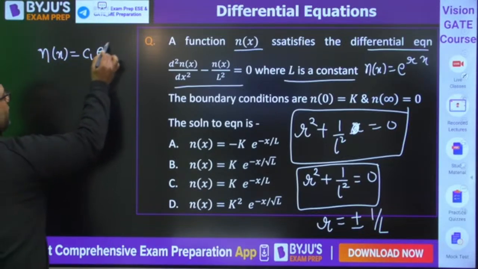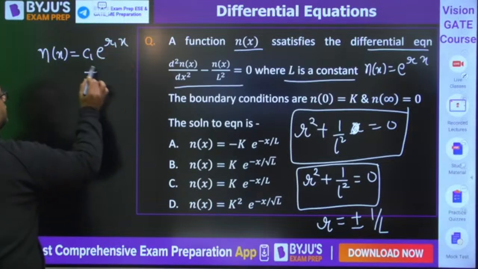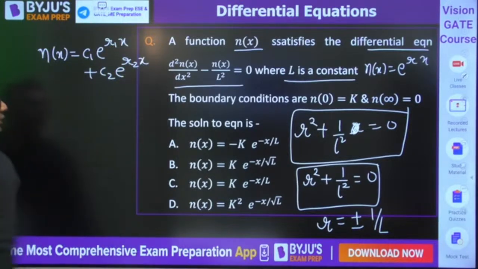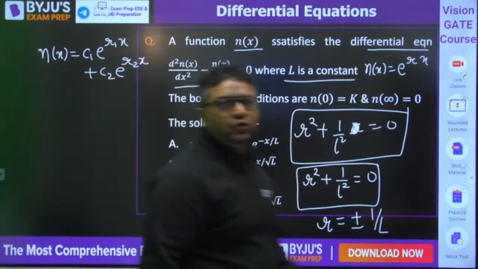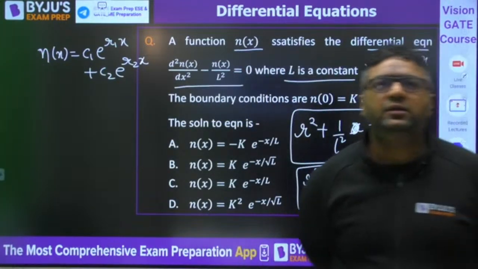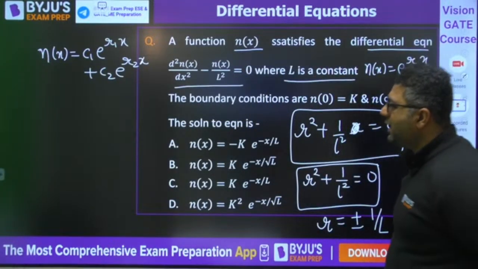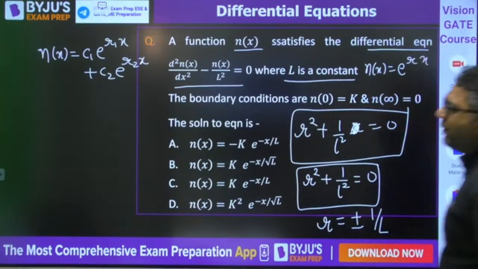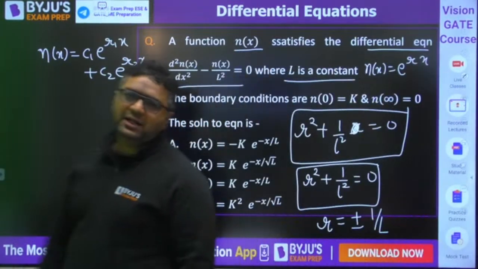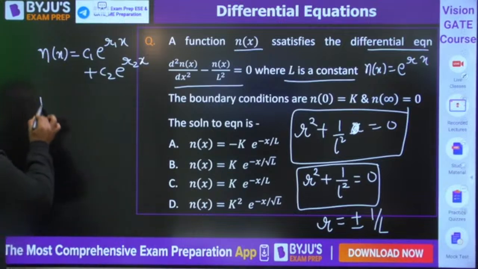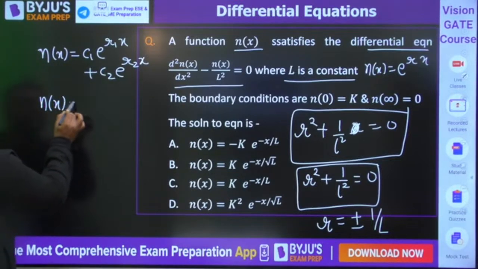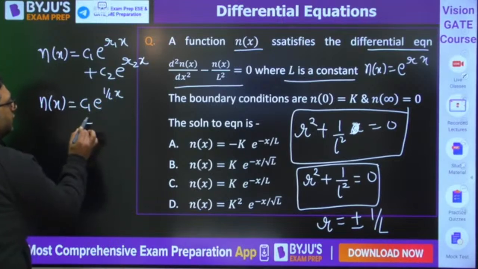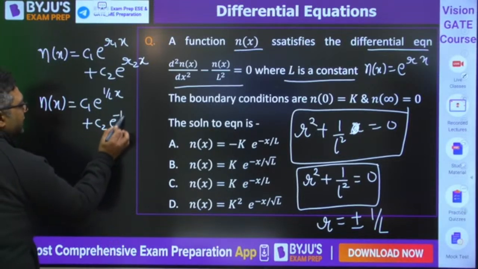C1 e to the power r1x plus C2 e to the power r2x. You need to find out the solution of this equation. Solve it, guys. The last question for CF, then we will enter into PI. When you put the value, you will get the answer very easily. The answer will be coming out to be nx equals C1 e to the power 1 by Lx plus C2 e to the power minus 1 by Lx.